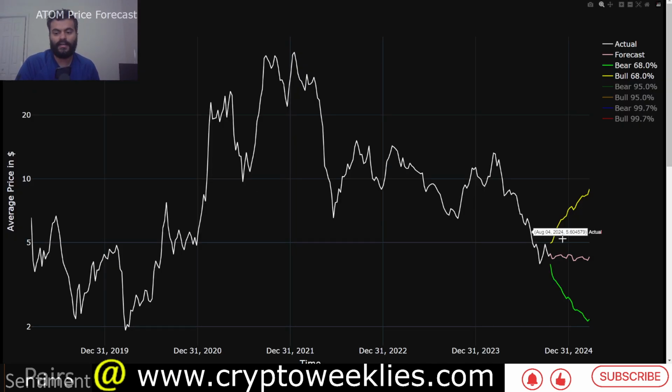In terms of the forecast graph, the earlier models were built using regression and statistics, but not machine learning and AI. This is a machine learning based price forecast for Atom. This is a weekly model, not a daily model. Per this model, now that the week closing October 20th, the bull case scenario for this week forecasted was around $5, and if we extend this bull case till about March 2025, it's between $5 and $9. This is the one standard deviation bull case. That means the likelihood that the price action stays within this $5 and $9 level is about 70%.